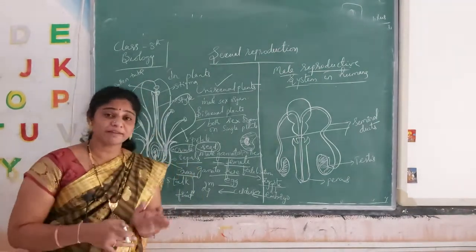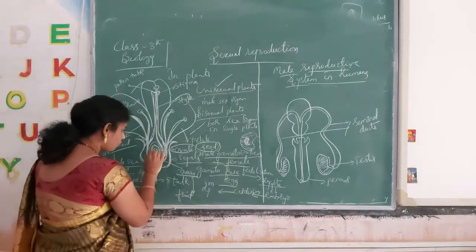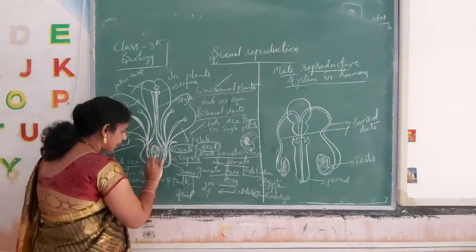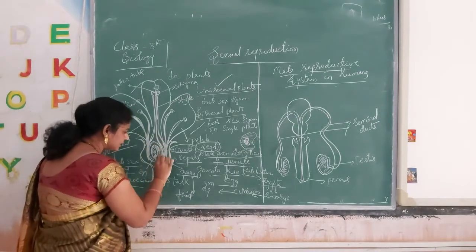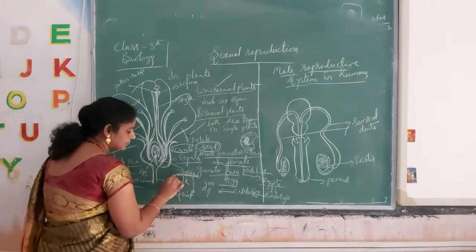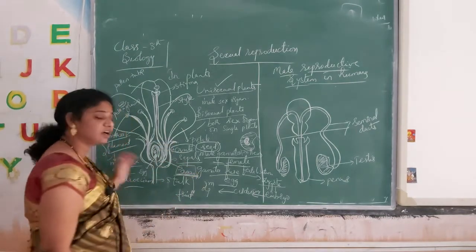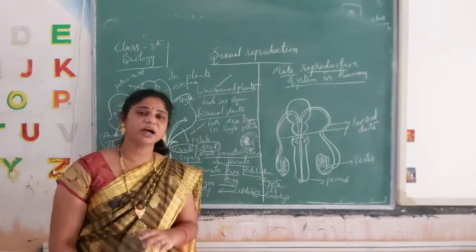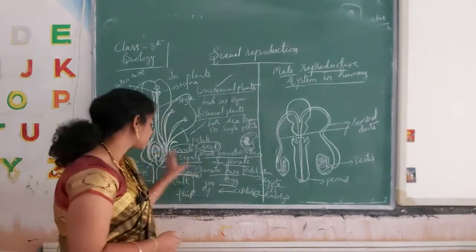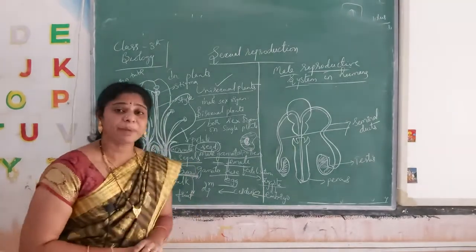So the ovule develops into a seed, and whatever ovary is present develops into the fruit. Okay, this is about the bisexual flowers.